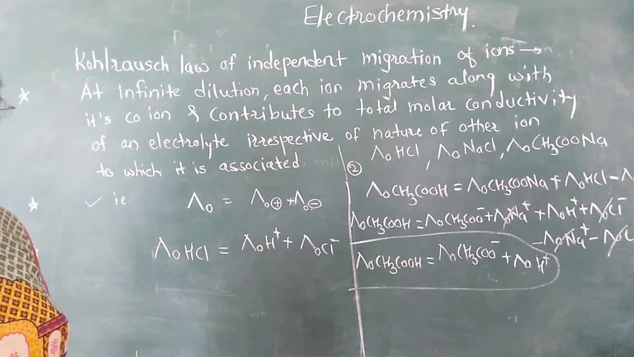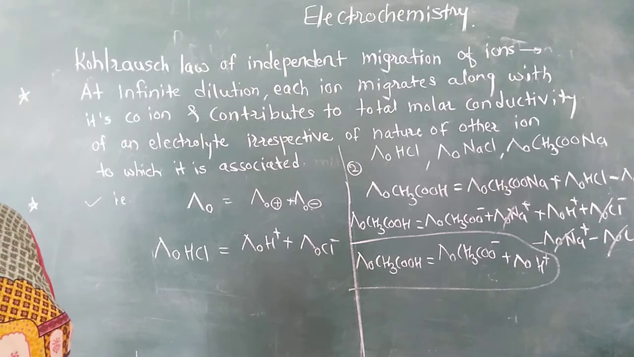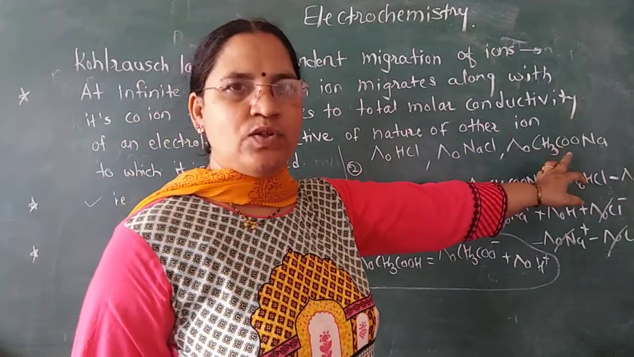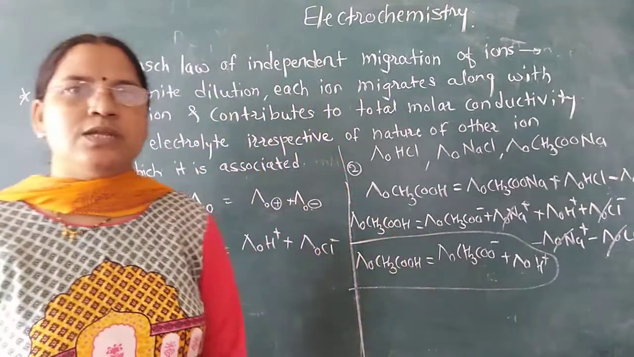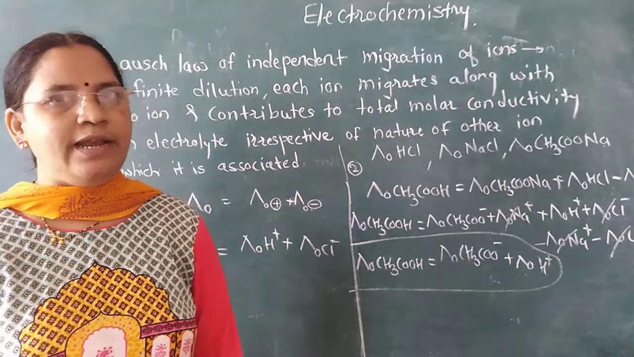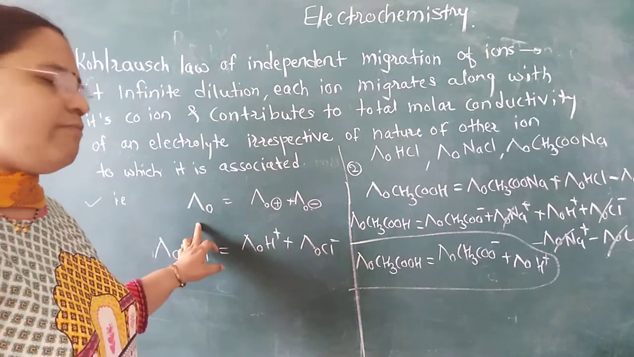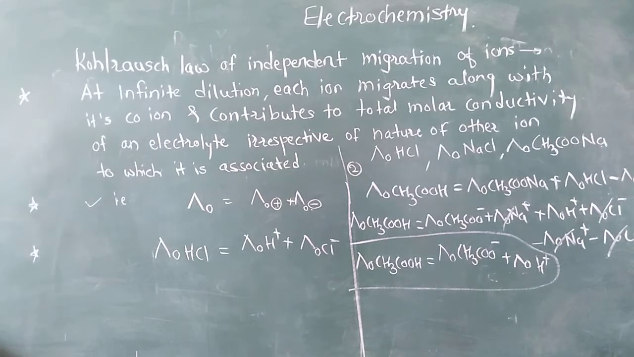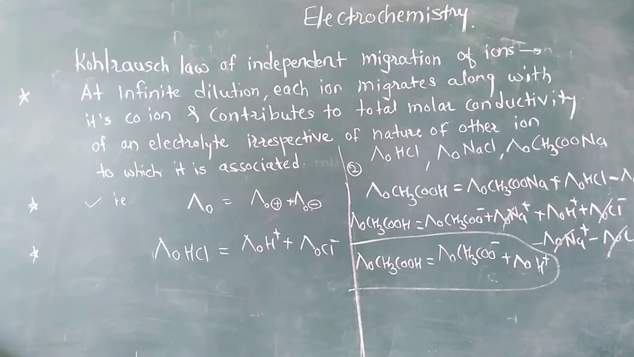So using these three different electrolytes, we cancelled some common ions, and finally we got lambda 0 of acetic acid equal to lambda 0 of its anion, CH3COO minus, plus lambda 0 of its cation, H plus. Using the molar conductivity values of different electrolytes, we are able to find the molar conductivity of a weak electrolyte. So this is the second application of Kohlrausch's law of independent migration of ions. If the question is for 3 marks, 1 mark is for the statement, 1 mark for the mathematical form, and 1 mark for any 2 applications, half a mark each. So this is about Kohlrausch's law for independent migration of ions. See on the board how we wrote.